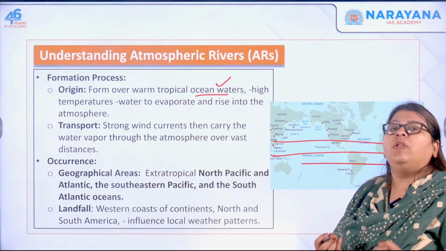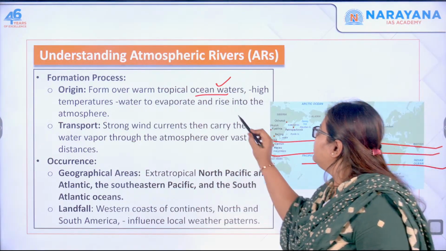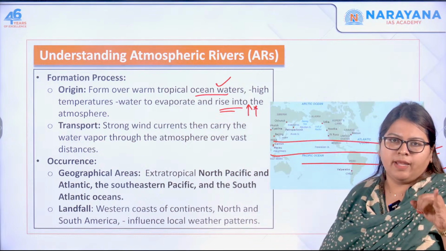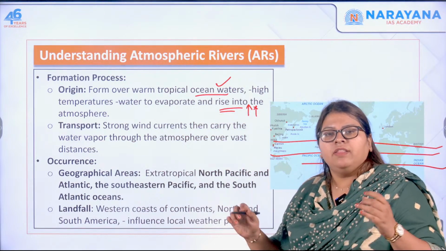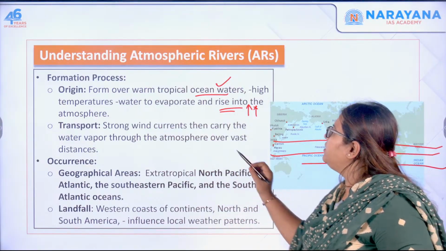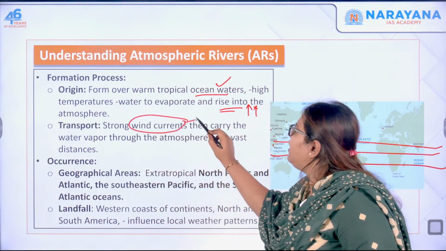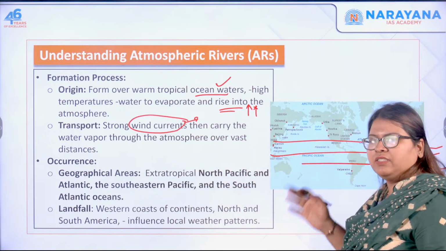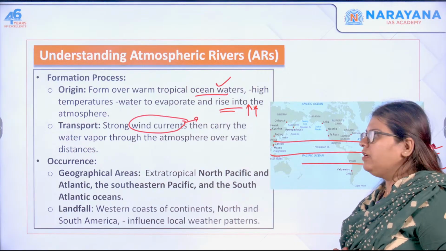The water will evaporate and the warm air rises into the atmosphere. Then strong wind currents carry the water vapor through the atmosphere over vast distances from the tropics to other regions.